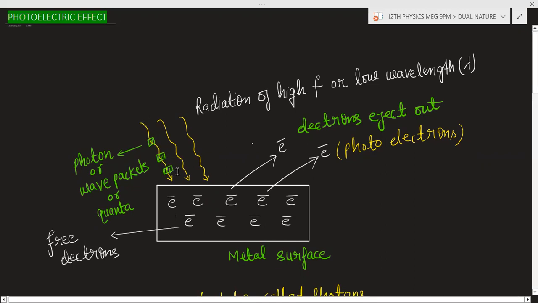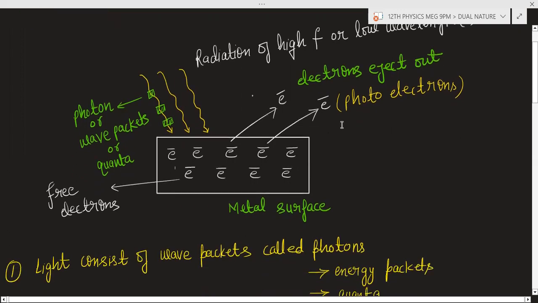You are providing the radiation, the radiation consists of photons, and these photons are striking on the electron, and this electron is ejected out from the surface. This phenomenon is known as the photoelectric effect.